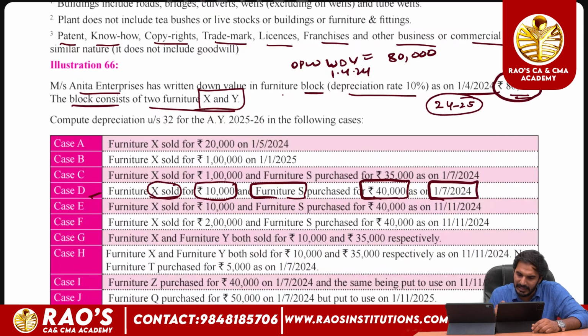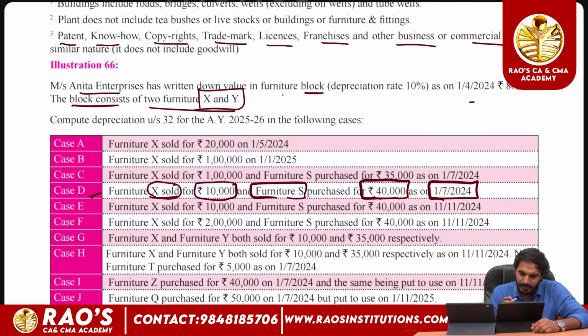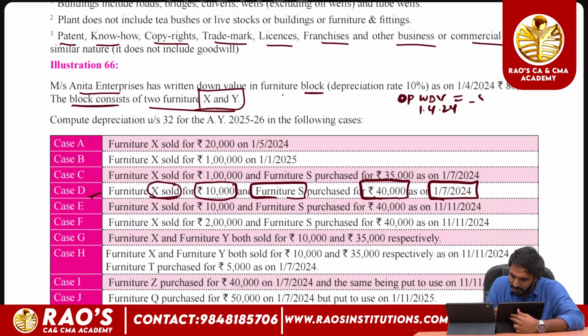So in such a case, we'll calculate the depreciation on this block this way. Opening WDV as on 1/4/2024, 80,000. Add purchases made during the previous year, 40,000. The total value is 1,20,000.